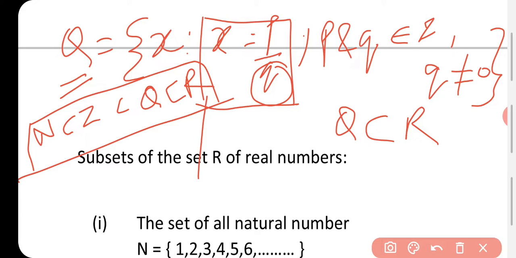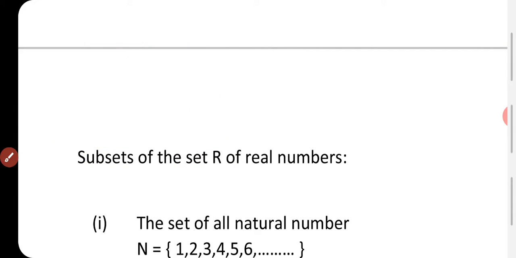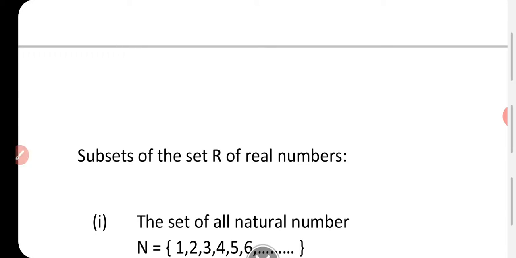So which are the subsets of the real number set? Natural numbers are there, integers are there, rational numbers are there. One more number we have, that is called irrational number, and irrational number is denoted by T. So in a set T, what we have?